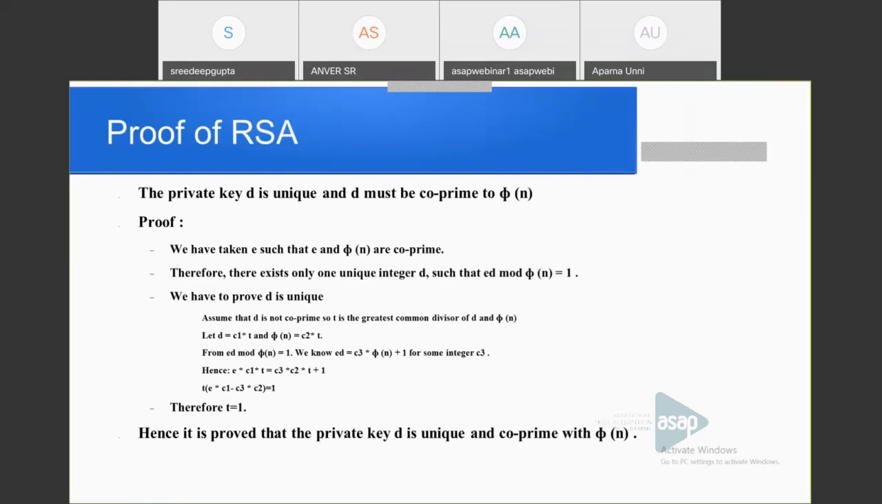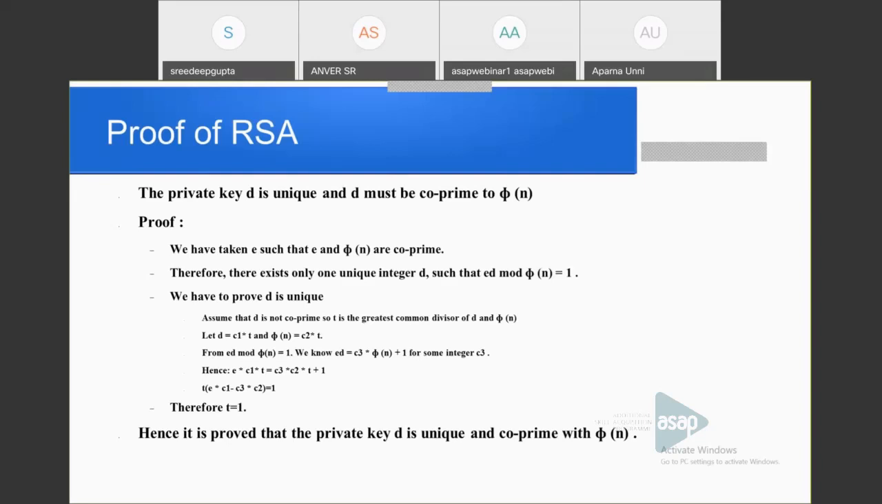That is, when ED is divided by phi of n, it gives a remainder of 1. So ED can be written as C3 into phi of n plus 1 for some integer C3. So this can be written as E into C1 into T is equal to C3 into C2 into T plus 1, that is, C3 into phi of n plus 1, where phi of n is C2 into T.